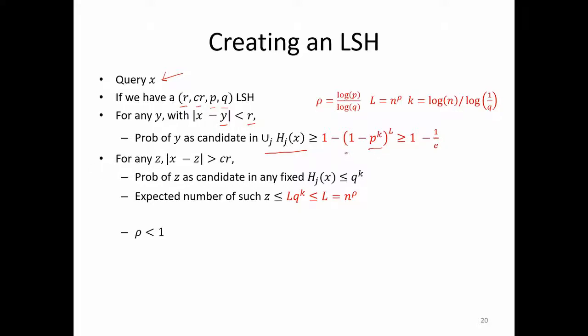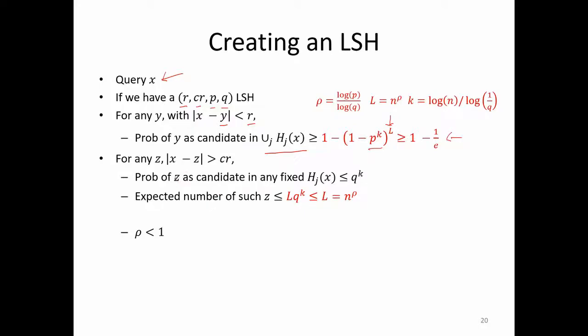So 1 minus p to the power k is the probability that in a given hash table they will not collide, and 1 minus p to the power k, whole to the power L, is the probability that they will not collide in any of the hash tables. And 1 minus that is the probability that they will collide in at least one of the hash tables. And this is basically 1 minus 1 by e. We have seen this calculation.